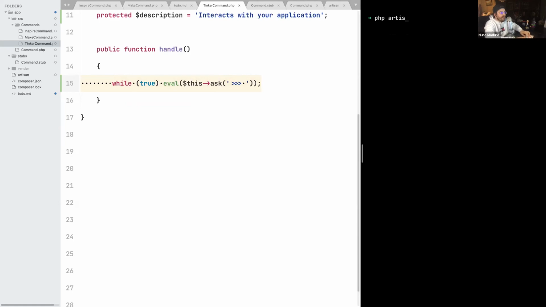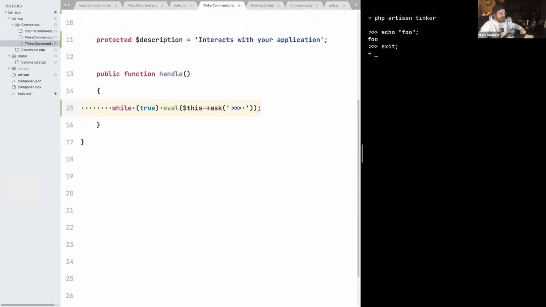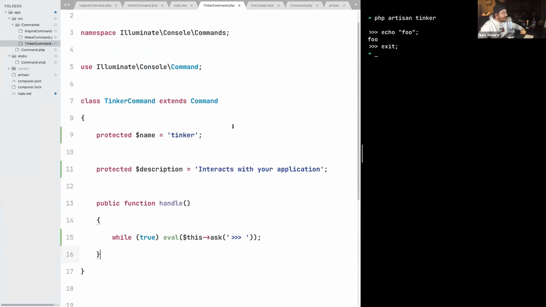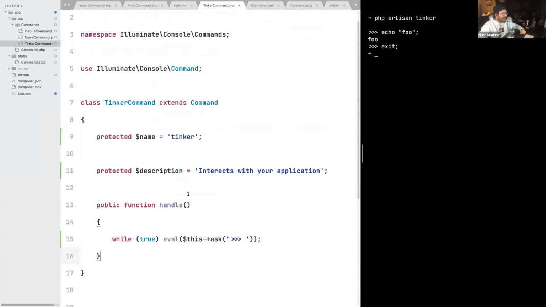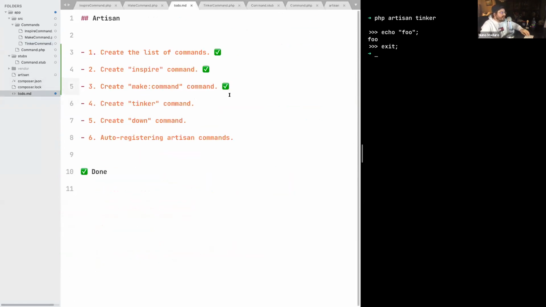Now, if I type PHP Artisan Tinker, it just works just like that. And I can use all the code of my framework within this Tinker session. So yeah, this is Tinker using the entire power of the framework, all the API that Laravel provides on the console component. So yeah, pretty fantastic. So yeah, Tinker command is done. Let's now move to another command that for me is pretty magical, and I use this command all the time, which is the PHP Artisan down.